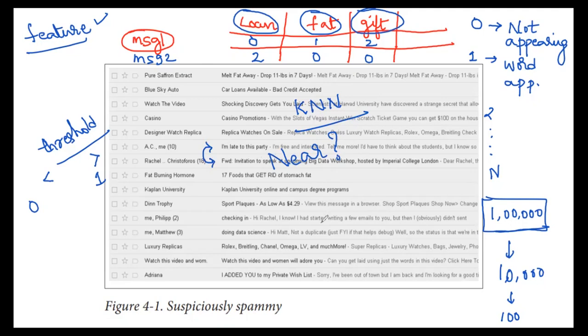One way of saying whether they are nearer is based on the words they have. How many common words do both these emails have? Based on that, we can say they are nearer.